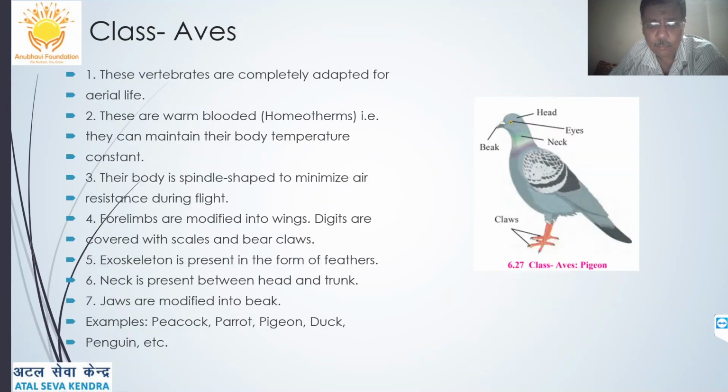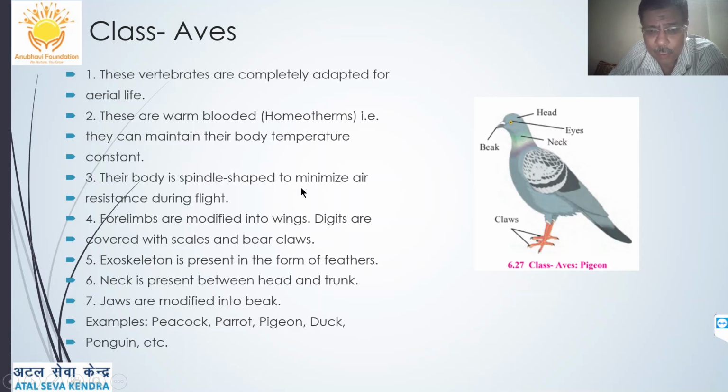Then comes the class Aves, that is all birds. These vertebrates are completely adapted for aerial life. That is, they have forelimbs modified into wings. They can fly. They are warm-blooded. Only Aves and mammals are warm-blooded animals. That is homeotherm. That is, we can maintain our body temperature constant irrespective of the outside conditions.